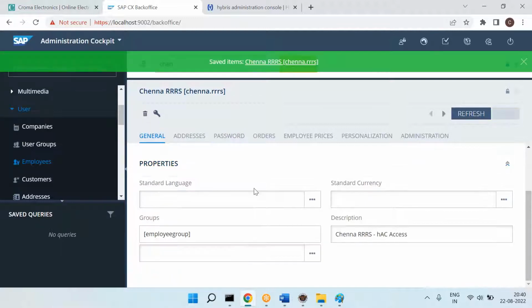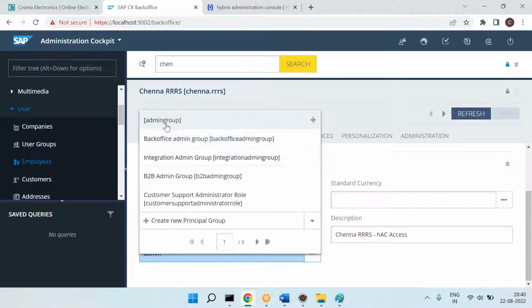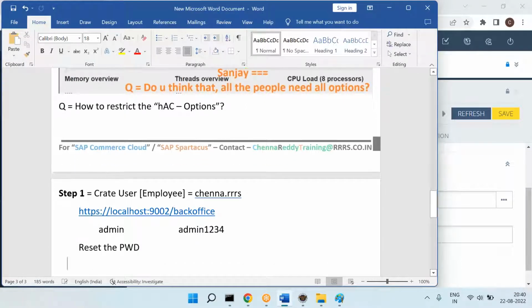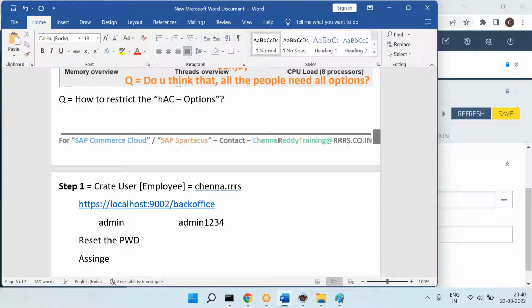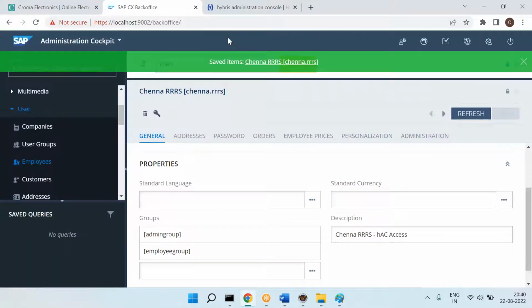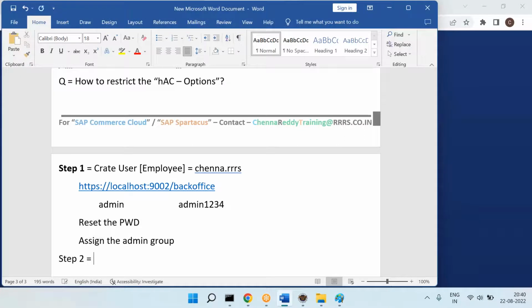After setting the password, you come to the general tab. Every employee belongs to an employee group. For now, let me make him an admin group. So therefore, we have created the employee. Then reset the password. For now, I am assigning the admin group. That's it. So now click on save. Now go to hAC and try to log in with ChennaReddyTraining.